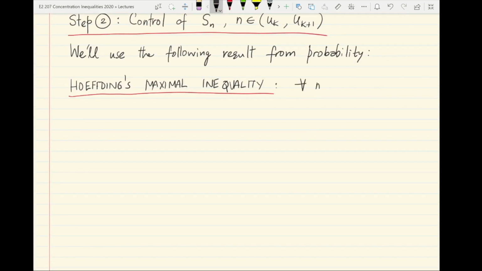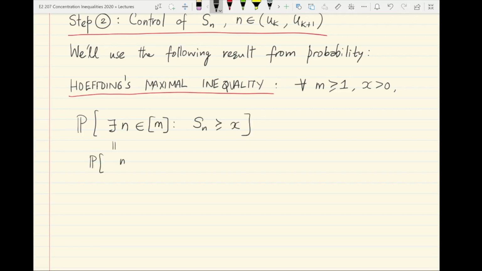So for every integer m and x greater than 0, the probability that there exists an n in 1 through m for which Sn exceeds x, okay, this is really the same as the probability that the max over n equal to 1 to m of Sn is larger than or equal to x, is actually controlled by basically the same kind of Chernoff exponent, Chernoff rate, as what you would expect for Sm, the last element.